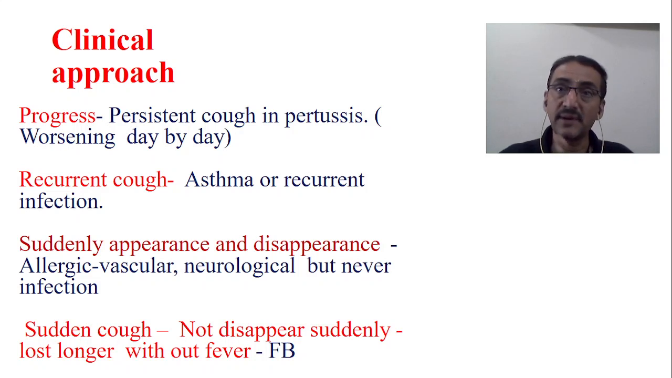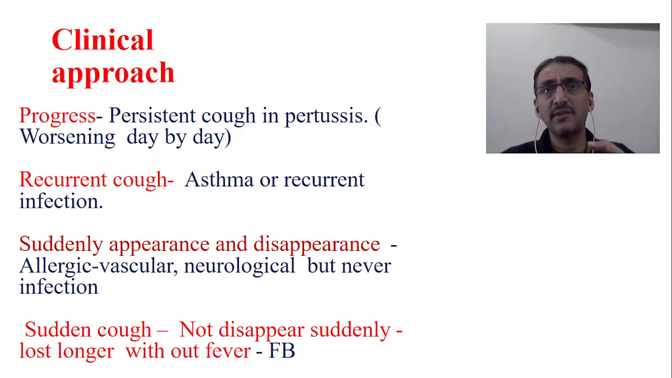Whenever a cough comes suddenly and suddenly disappears, that means today he has got the cough, and next day morning he doesn't have the cough. He's all right. The cough intensity is decreased or suddenly disappears. So sudden appearance and sudden disappearance is very typical of allergy. You can find even the rashes.